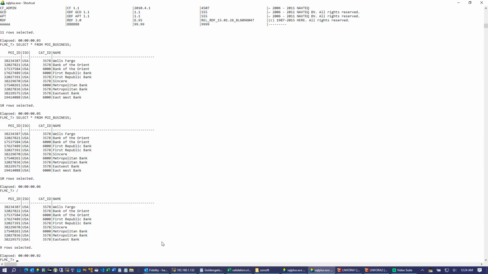So replication is working from 12C to 19C, and we just set up table level replication. We have gone through the validation process, and insert is working, delete is working, update is working, and we used 4 schemas in this validation process, and the validation process completed successfully. That concludes my presentation of setting up table level GoldenGate replication from 12C to 19C using just one shell script.